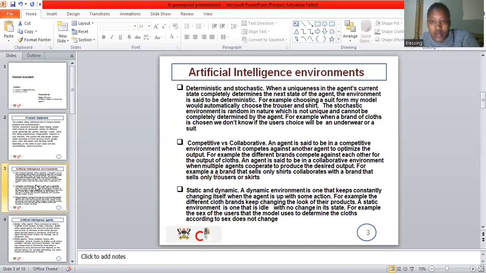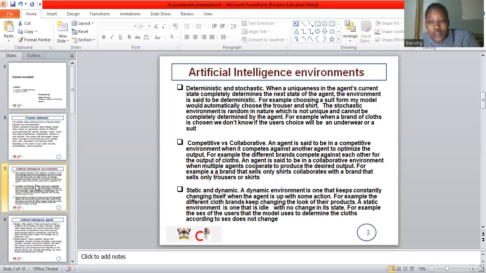An example of a deterministic environment is choosing a suit. An agent that chooses a suit can easily determine what other agents will choose. The fact that someone has chosen a suit means the other agents have to choose a shirt and a trouser, because those have to go together.